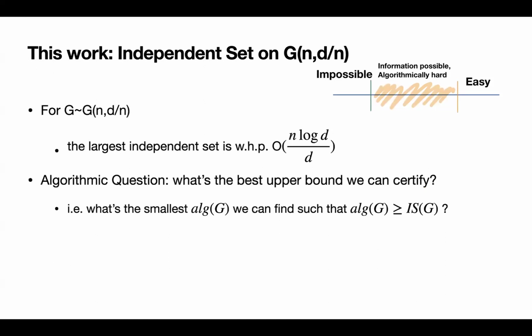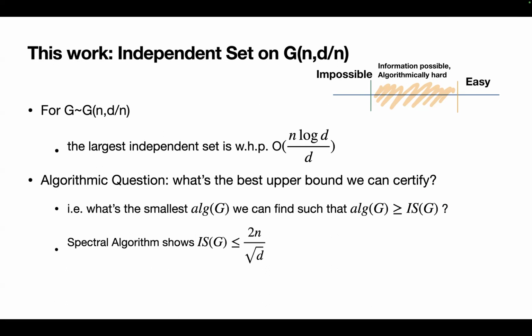When we say certifying an upper bound on the independent set, we are looking for an algorithm that takes in a graph and outputs a number such that this number is always an upper bound on the size of the independent set of the graph. For this question, we actually know that there is a spectral algorithm that shows the independent set to be of size at most 2n over root d.